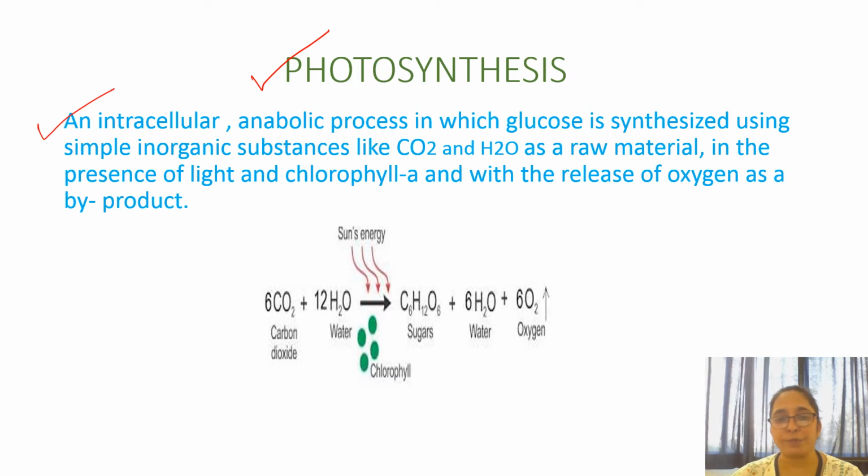And in equation form you can see here I have written 6CO2 plus 12H2O, in the presence of sunlight and chlorophyll, gives sugar, that is carbohydrate, C6H12O6 plus 6H2O and 6O2. That is, oxygen is released. Byproduct is oxygen. So this is a very simple definition of photosynthesis, even the equation.